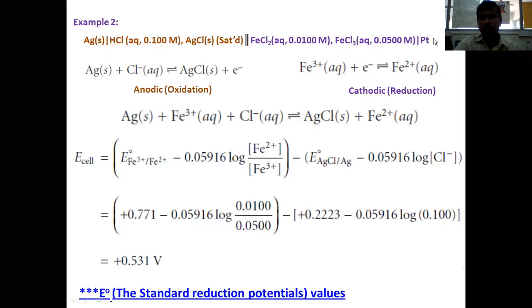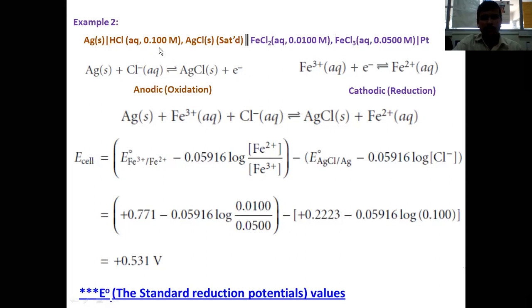On the other hand, platinum has been immersed into a solution of ferric chloride, which has a concentration of 0.05 molar. Not only ferric chloride; in the same phase, it also contains ferrous chloride, which has a concentration of 0.01 molar. So, if you consider the systematic representation, this is going to be the anode, this is going to be the cathode.